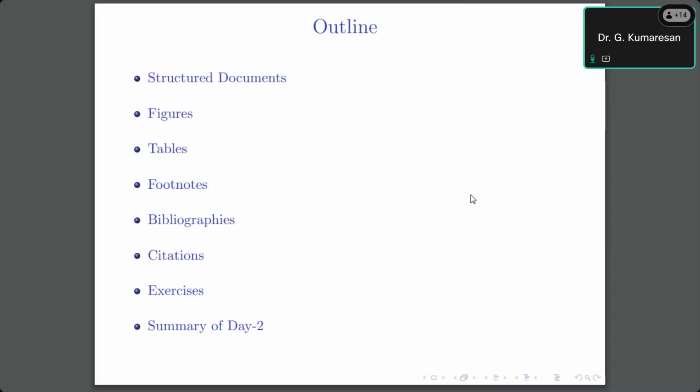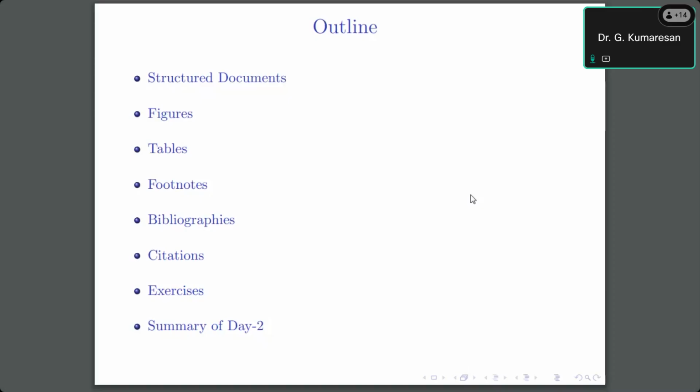After that, we will see how to upload figures. There are many figure formats. What is the difference between a traditional figure and a figure uploaded into LaTeX? Everything we will see. After that, we will see how to make tables, how to insert columns and rows.